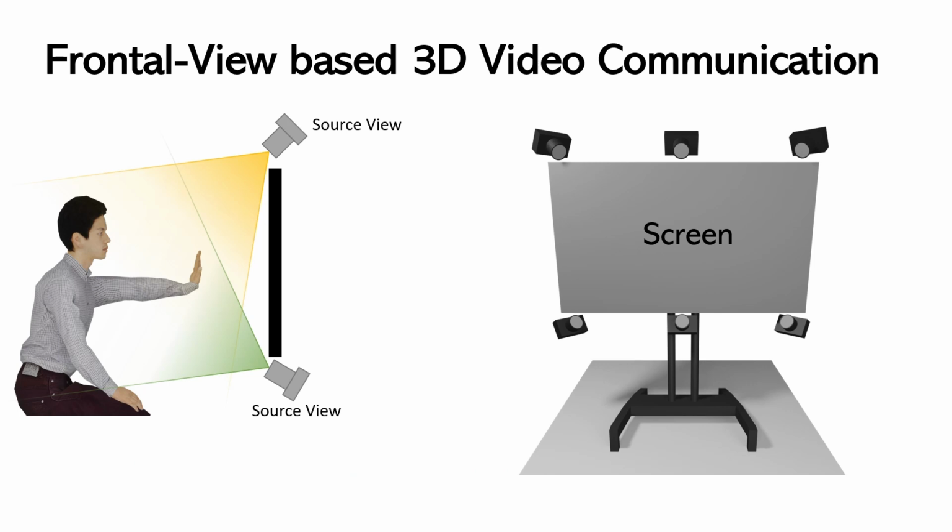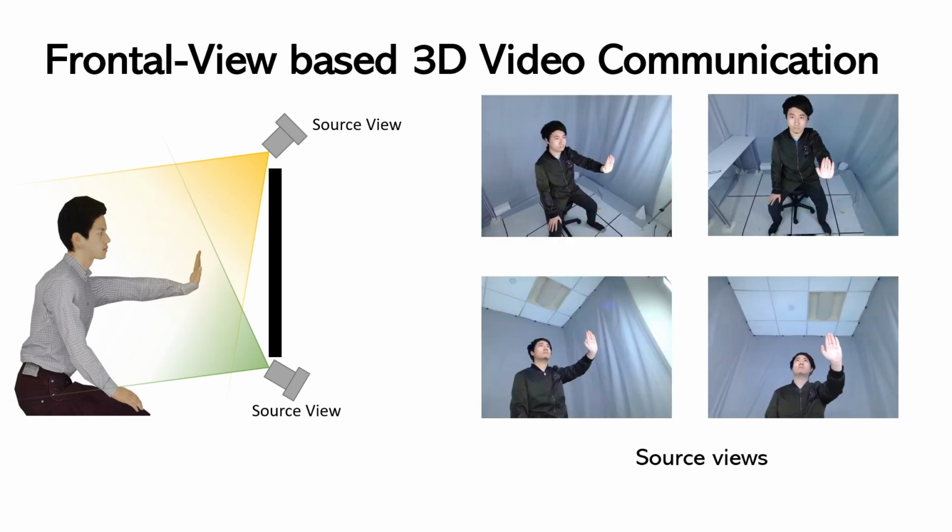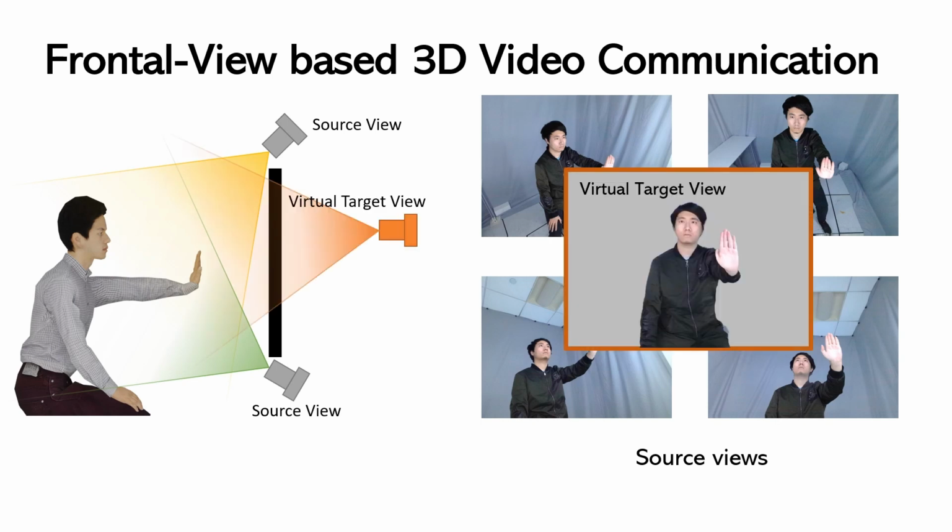State-of-the-art 3D video communication systems have enabled real-time view synthesis with frontal view cameras. By capturing images from source view cameras on the screen boundary, the portrait image can be synthesized from the view behind the screen. As the position of the virtual target view can be controlled to align with the eye position of the remote user, eye contact between users can be preserved. This is an advantage over a fixed physical camera behind the screen.